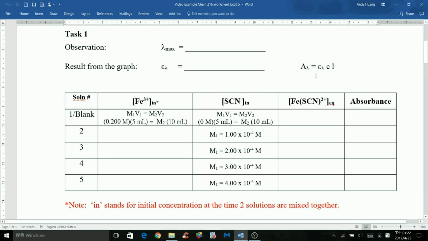And if you want to solve for epsilon at a specific wavelength, then you have to divide both sides by concentration. We can just ignore the path length of the cuvette because it's simply 1 centimeter. So epsilon at a specific wavelength equals absorbance at a specific wavelength divided by the concentration.